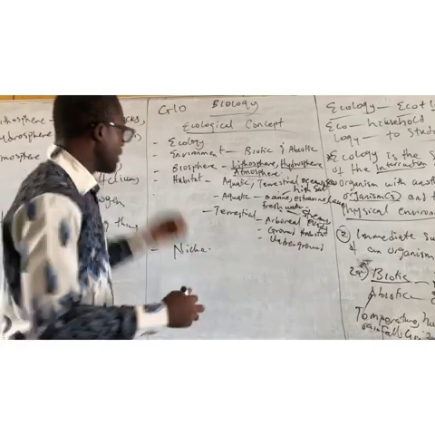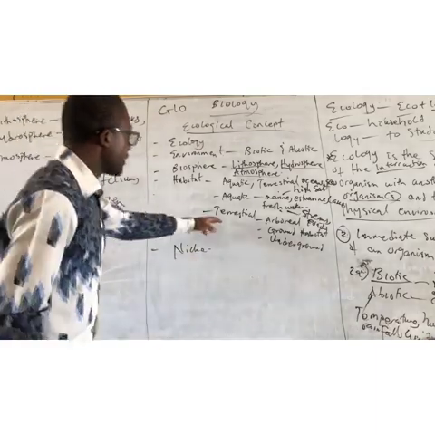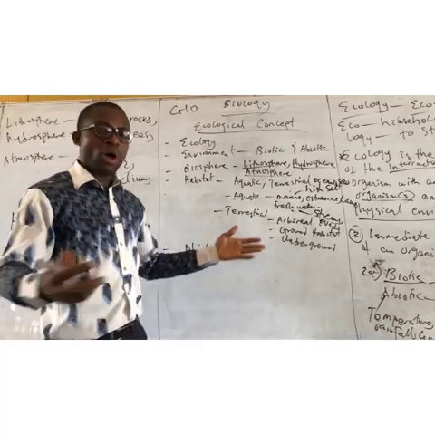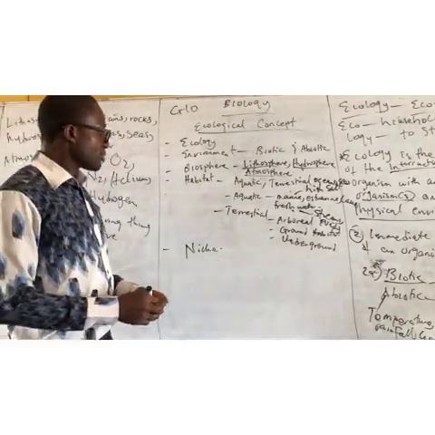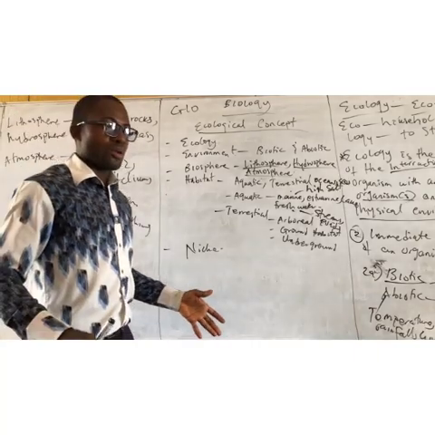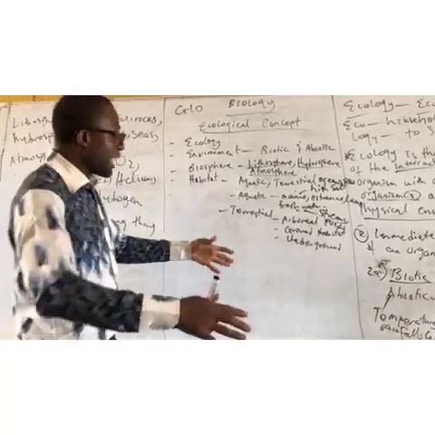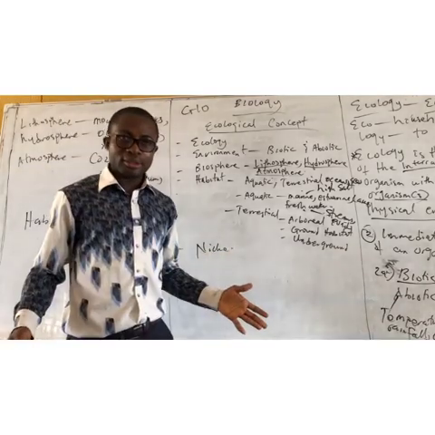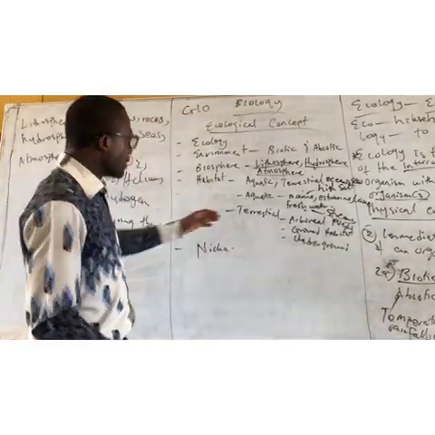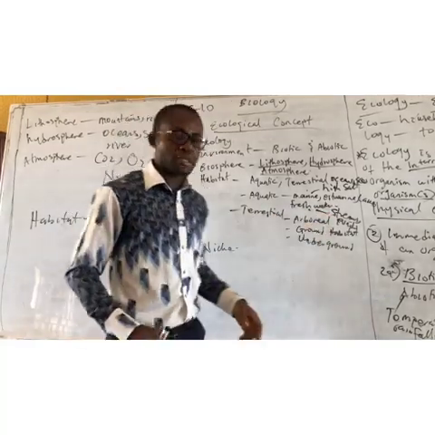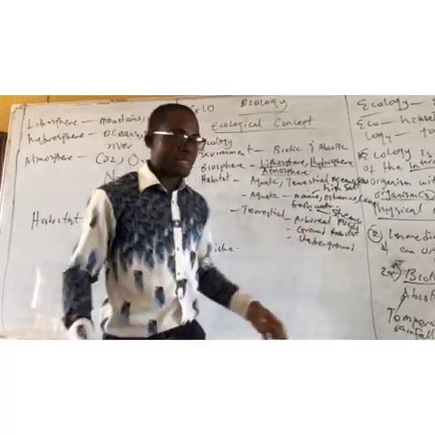Okay, that is that. So let's move to terrestrial habitat. From the word terrestrial, it has to do with land: organisms that live on land. Under land, we have arboreal, we have ground habitat, we have underground habitat.